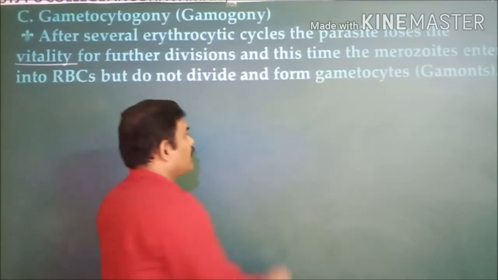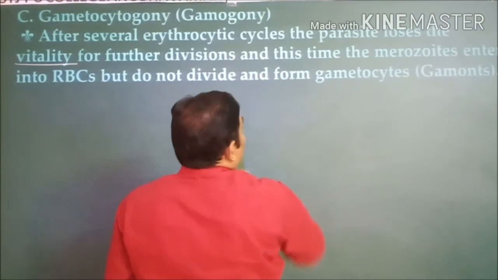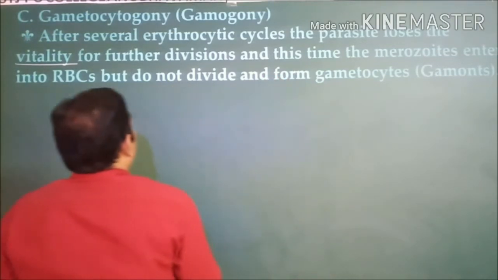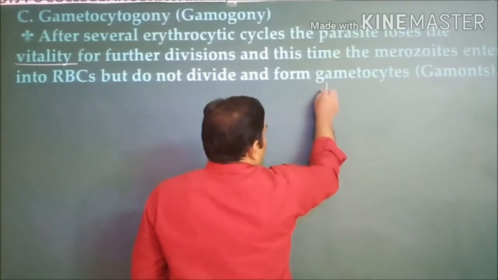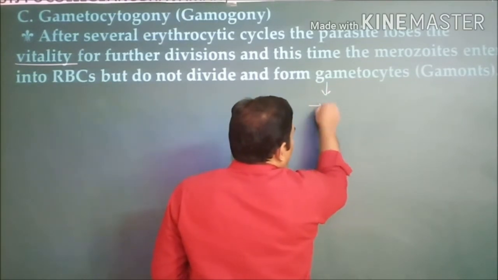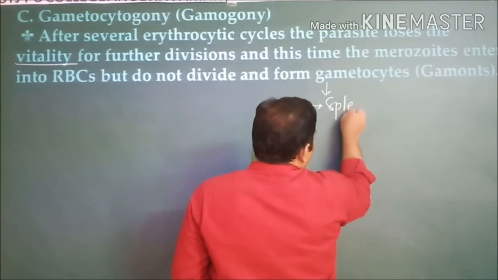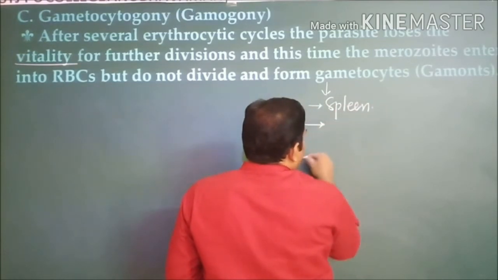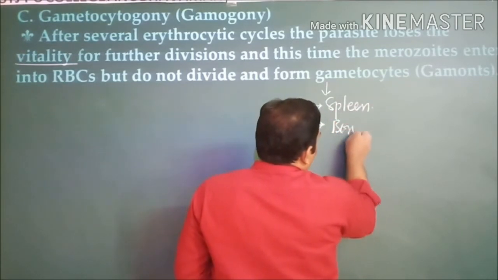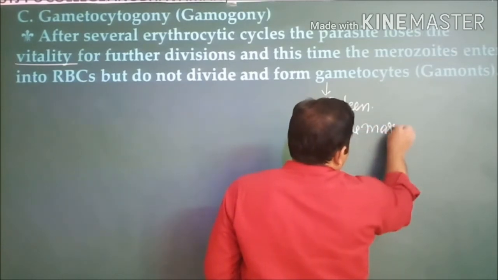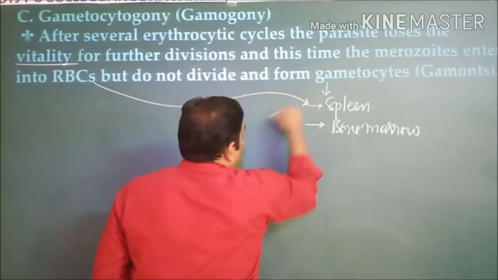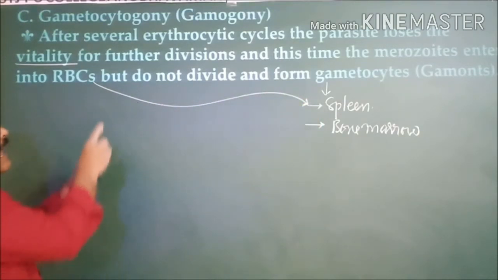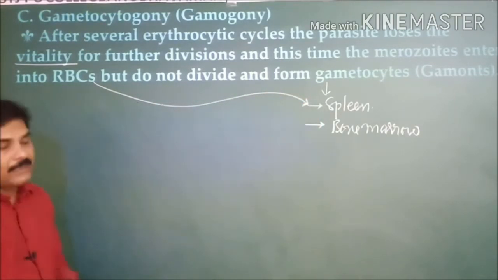This is a very important thing. These merozoites enter into two important places: one is the spleen and the second one is the bone marrow. In these two places, when the red blood cells are present, the merozoites enter into them.